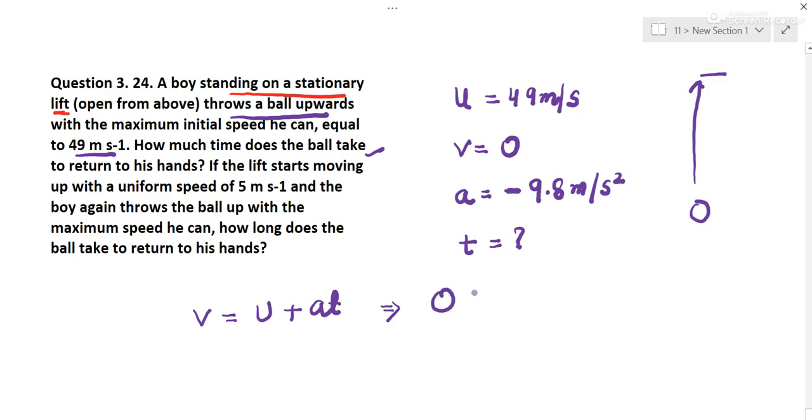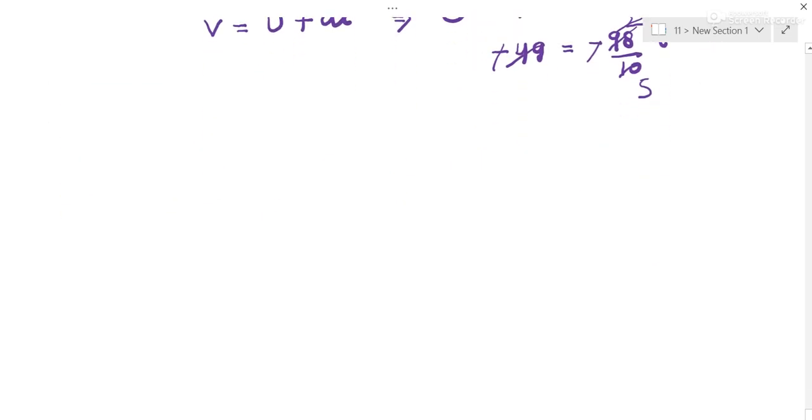So v is 0, u is 49, a is minus 9.8, into t. 49 will come this side, minus 49 is equal to minus 98 by 10 into t. Minus minus cancel. 49 is 7 twos, and 2 and 5. So time is 5 seconds.